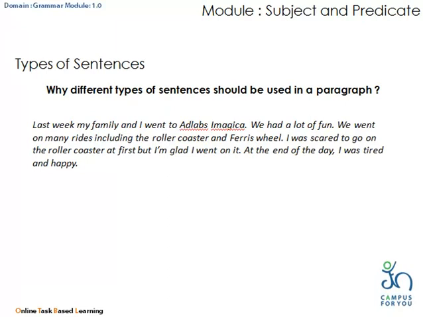First, read this paragraph. Last week, my family and I went to AdLabs Imagica. We had a lot of fun. We went on many rides including the roller coaster and Ferris wheel. I was scared to go on the roller coaster at first, but I am glad I went on it. At the end of the day, I was tired and happy.